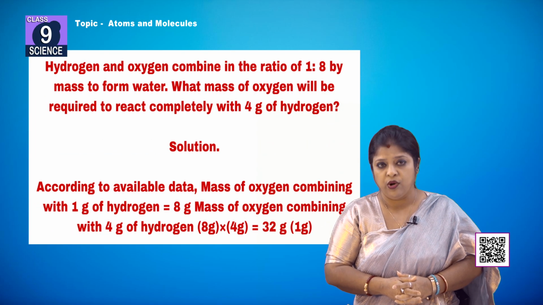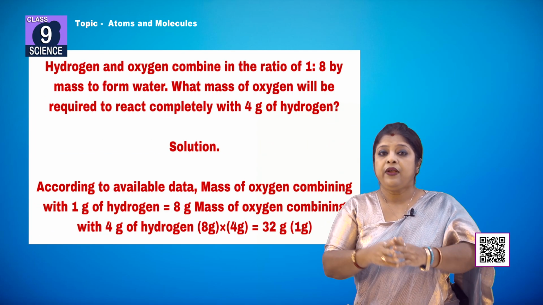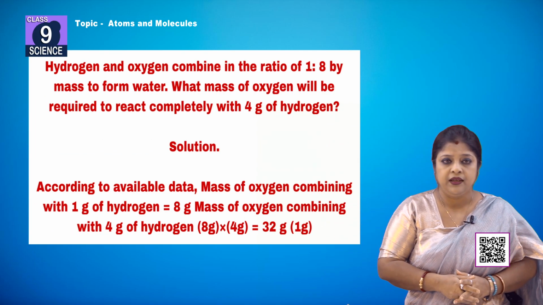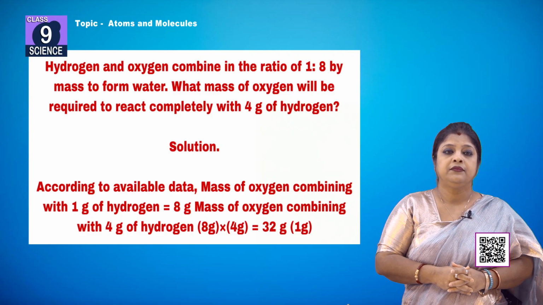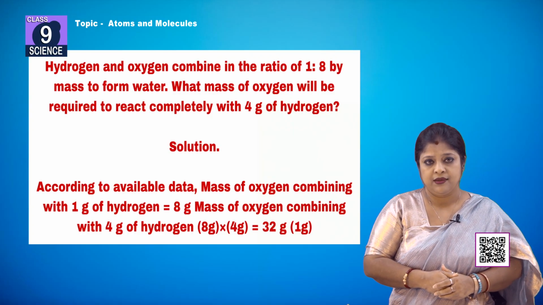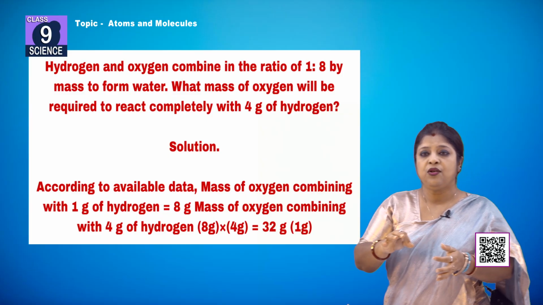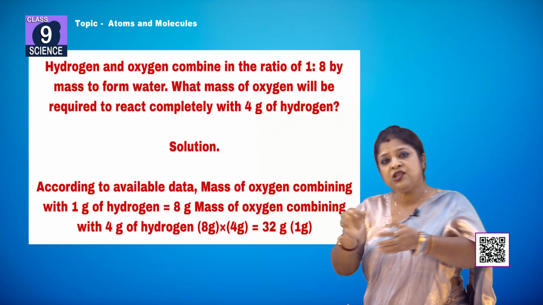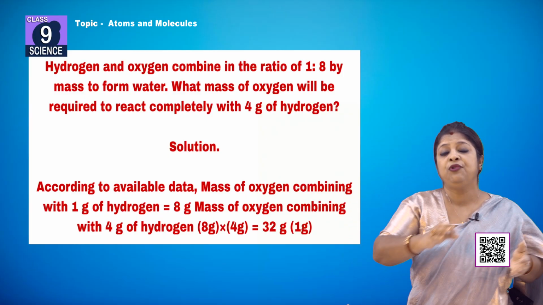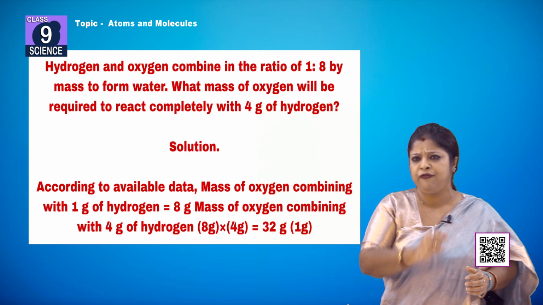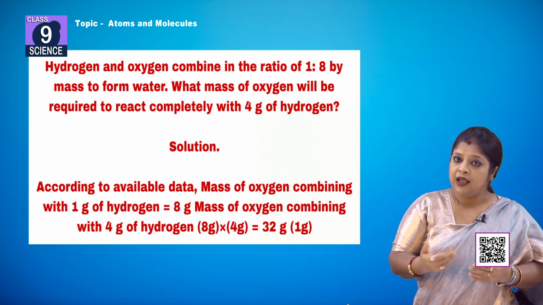Suppose we know hydrogen and oxygen combine to form water. As we know, they combine in 1:8 by mass. So, what mass of oxygen can be used if we use 4 gram of hydrogen? This kind of question can also be asked.